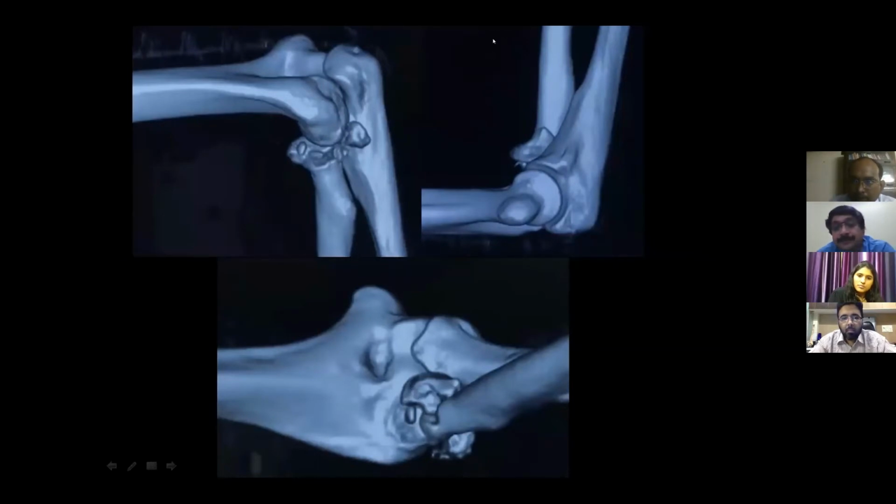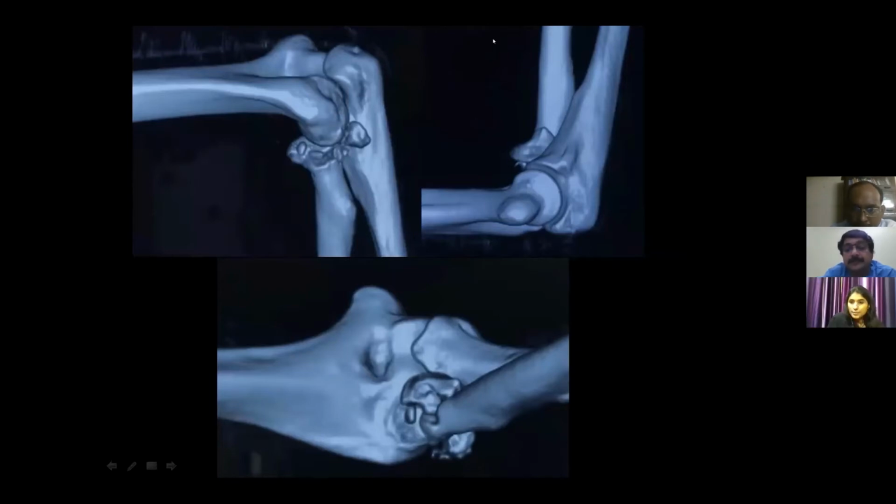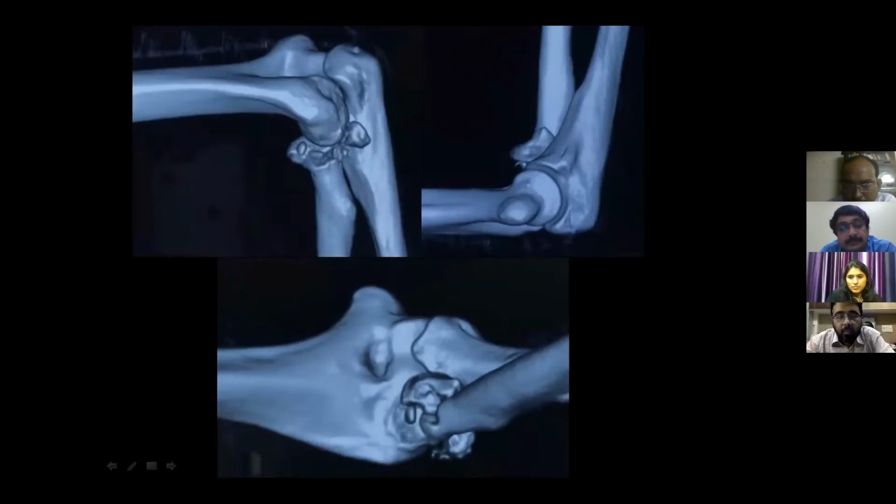So based on this, we could say, okay, this comminuted fracture of the radial head and the neck region, and though there is no dislocation at present, there is also a suspicion of a, here I just didn't tell you that the coronoid fragment also, in the base images we could not exactly appreciate that.